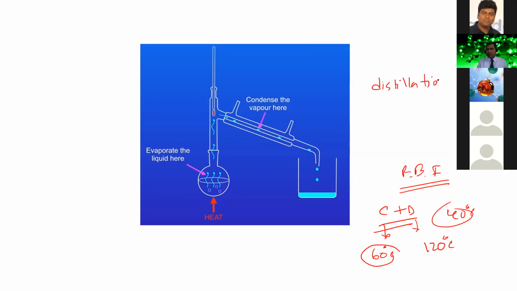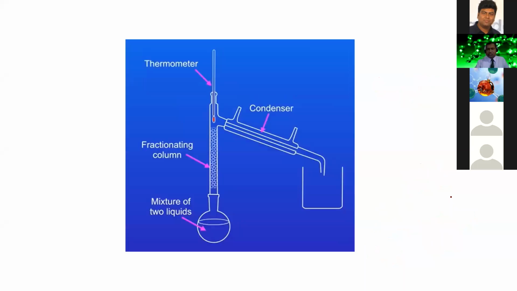Distillation. Simple distillation is a very simple process for the separation of different liquids whose boiling point difference is more than 40 degrees Celsius. Now, another distillation process. This one is a complicated process. You see a round bottom flask here, and let us consider two liquids present in the flask. One is A and another one is B.